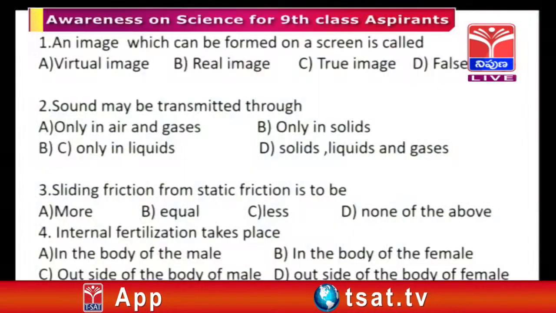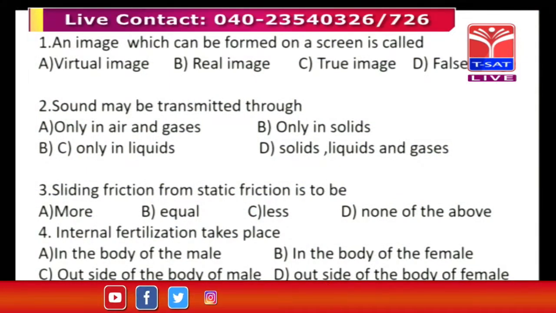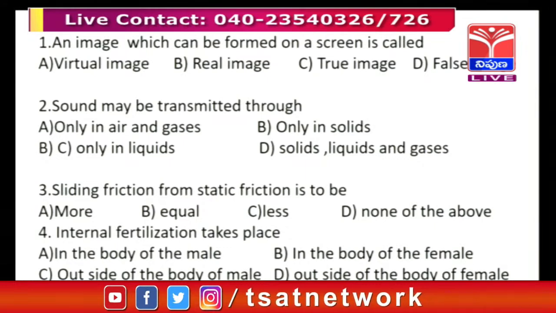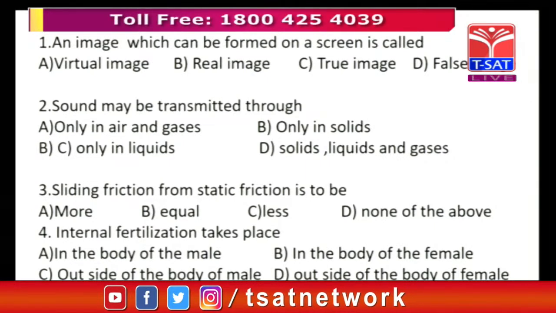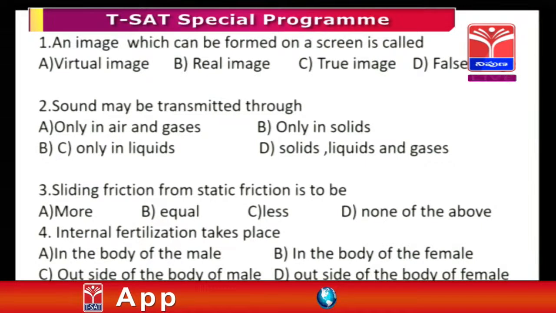The first question is: an image which can be formed on a screen is called, this is the question. Maybe the question is from optics, this is physics. The given options are virtual image, real image, true image, and false image. First of all, there are two types of images, virtual image and real image.